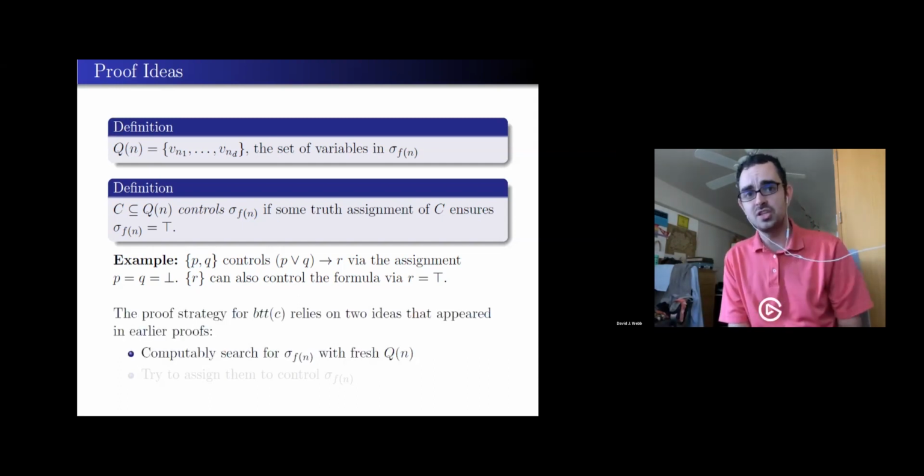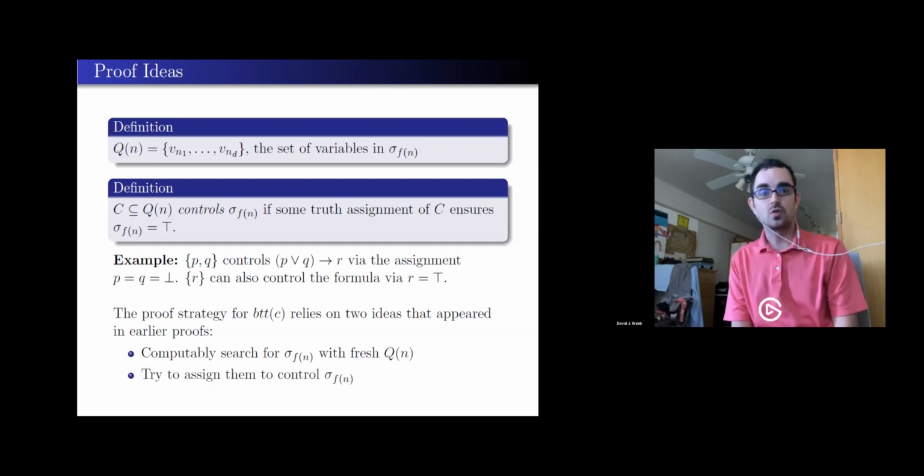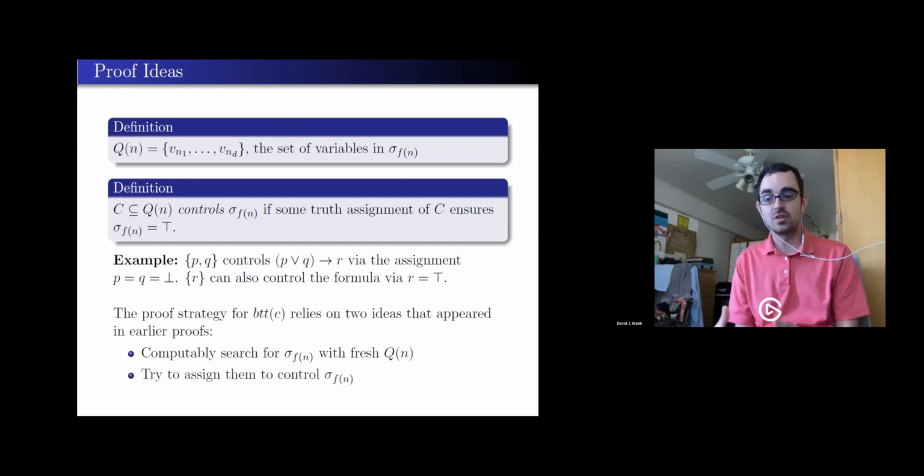And so our strategy for bounded truth table reductions, where we are allowed any type of table, we'll use those two ideas that we've been seeing. One is that we can computably search to try to find fresh bits that we haven't used before. And then we're going to try to control them to force our reduction to do something, to fail to be random.